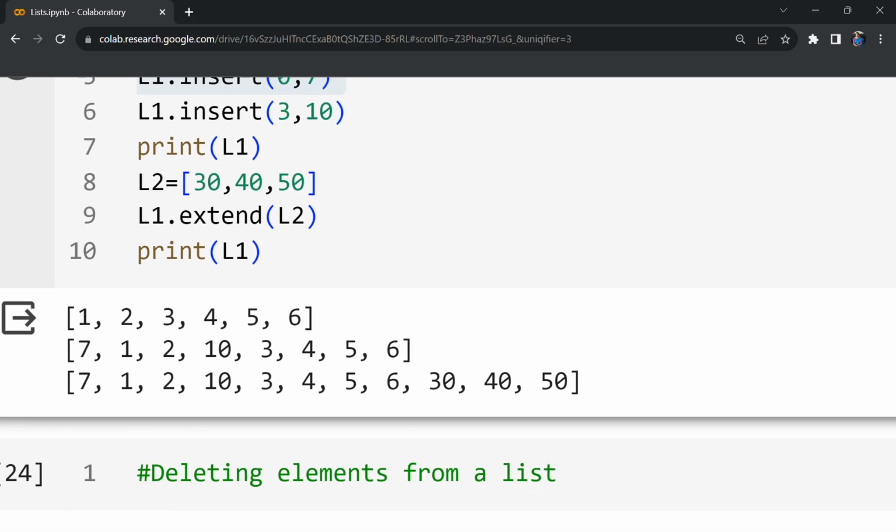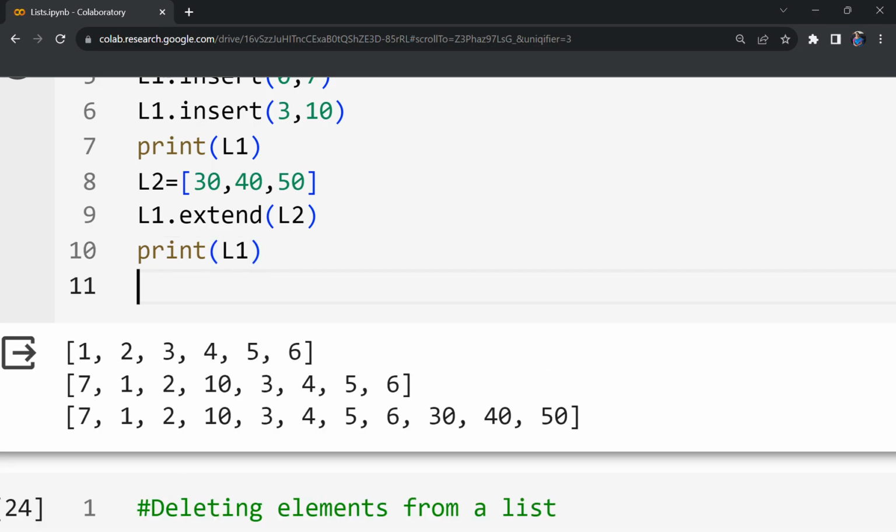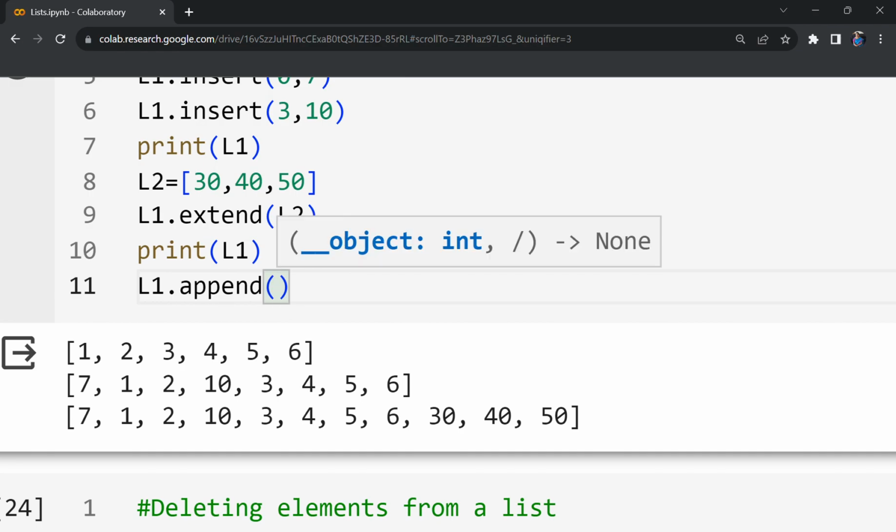You see, 30, 40, 50, they are part of list L2. By using this extend function, that list is unpacked and all those elements are individually added to the end of the first list. Suppose you want to add the list as it is, then there is one option here. That option is nothing but L1 dot append L2.